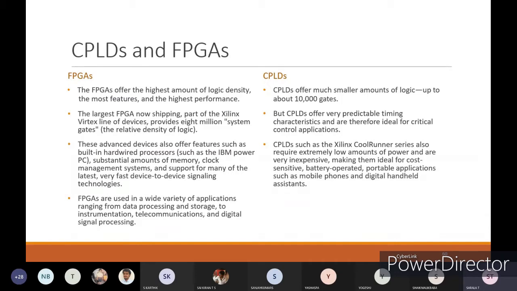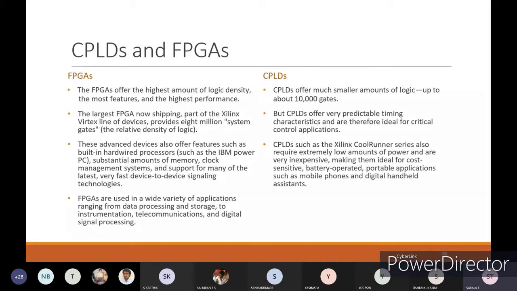The largest FPGA now shipping, part of the Xilinx Virtex line of devices, provides 8 million system gates, which is the relative density of the logic. It provides 8 million gates within one FPGA, giving you the highest density of logic. But CPLDs offer very predictable timing characteristics and are therefore ideal for critical control applications.